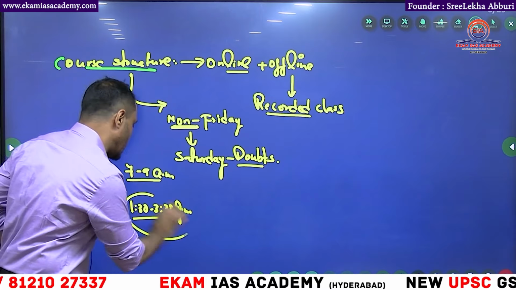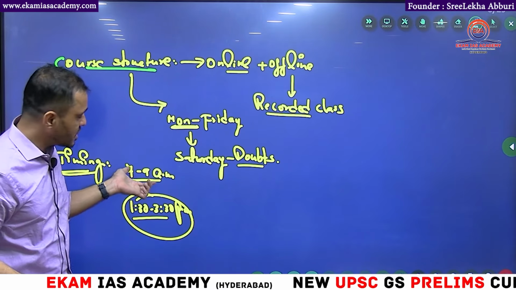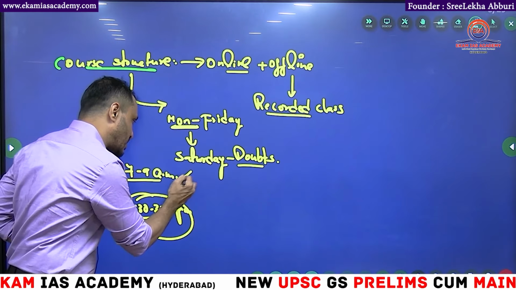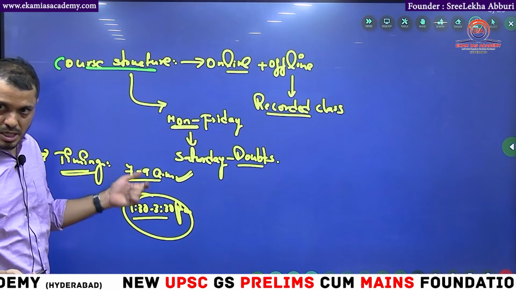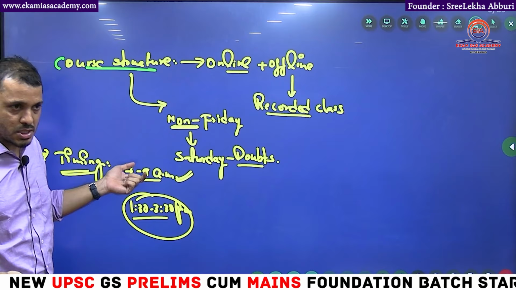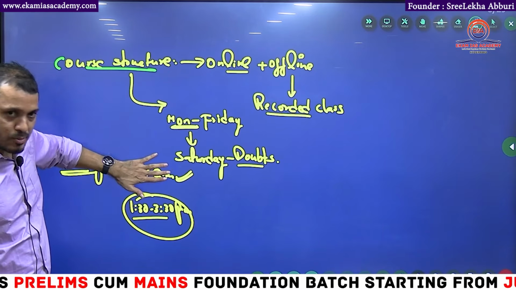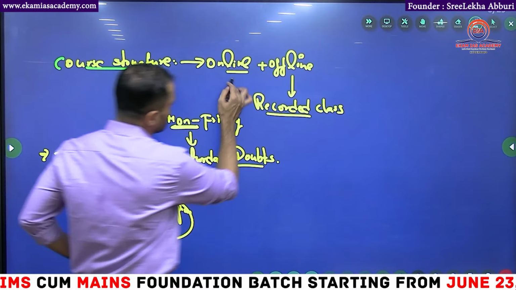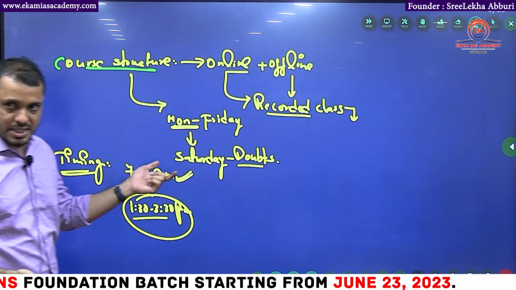And in case some of you have a general studies class at this time, what I can suggest is either stick to the optional class or make sure your general studies class is available online. That is the first option, because optional is the very core part, so try to take general studies online. In case you are not able to, then go for these classes and you can attend the doubts clearing session on Saturday.